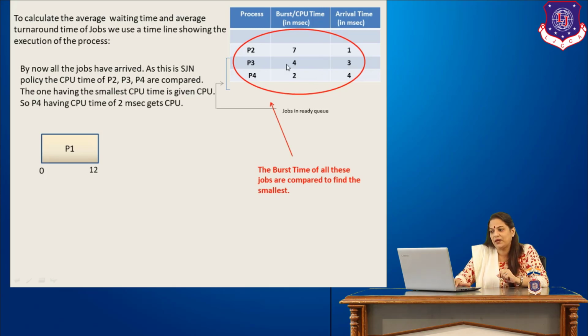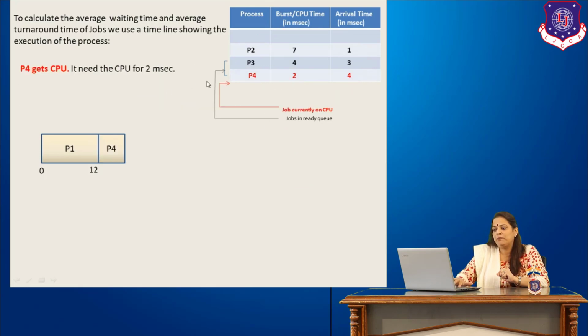When these 3 are compared, we see that P4 has the shortest time, that is 2 milliseconds only. So, P4 is picked up for execution, and at the 12th millisecond P4 takes the CPU, needs it for 2 milliseconds, so it continues the execution till 14.